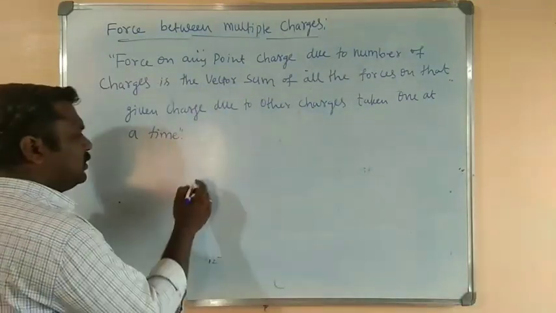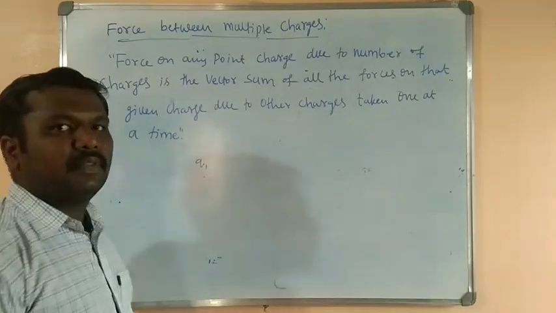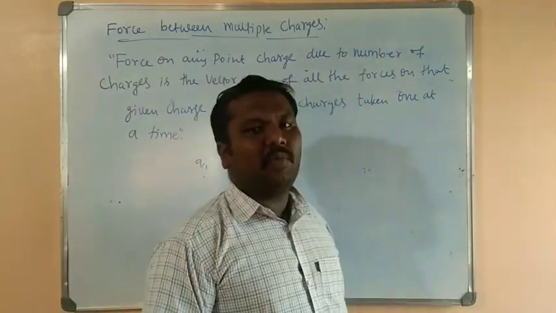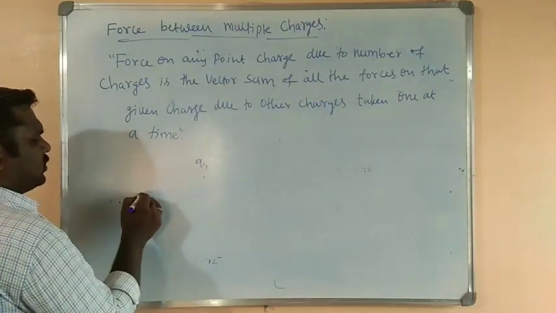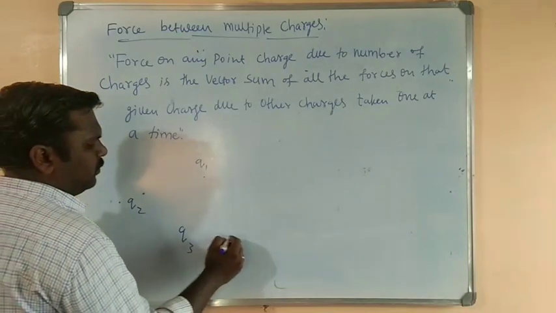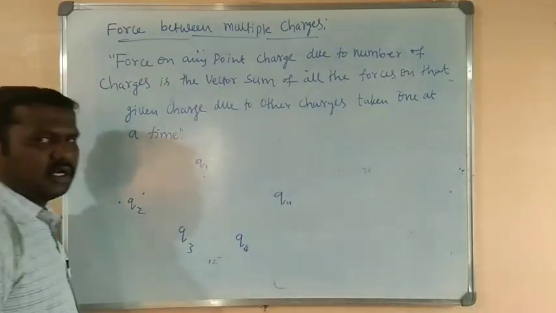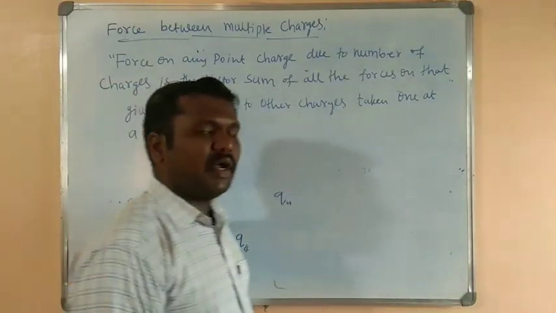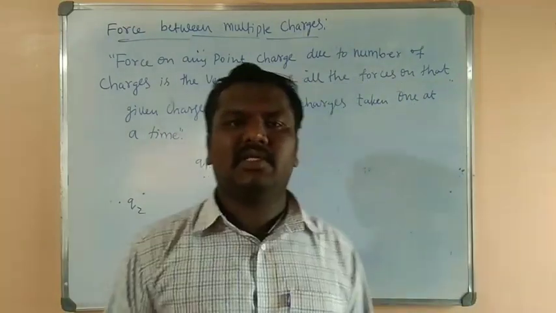So let us consider a point charge, that is q1, which is surrounded by a set of charges. We can have n number of charges. I am just considering this is q2, this is q3, q4, and so on. This is the nth charge. For finding the Coulomb force between the charges, we require the distance or separation between them.